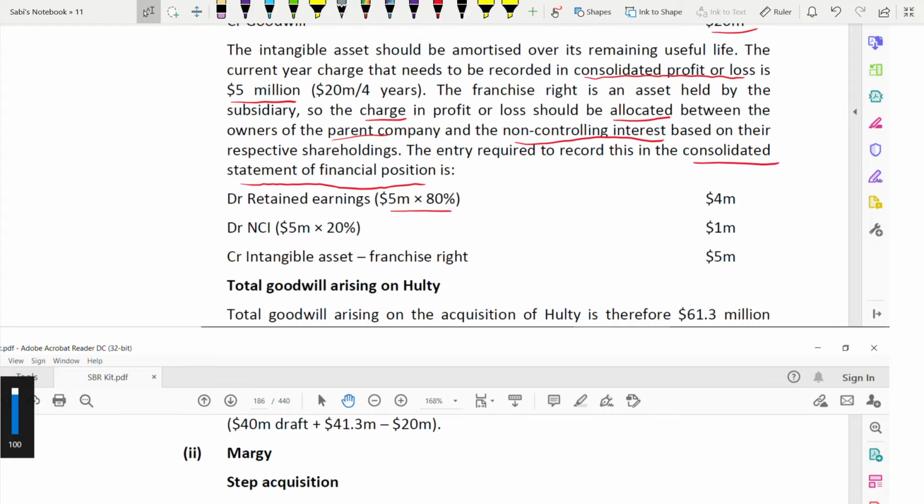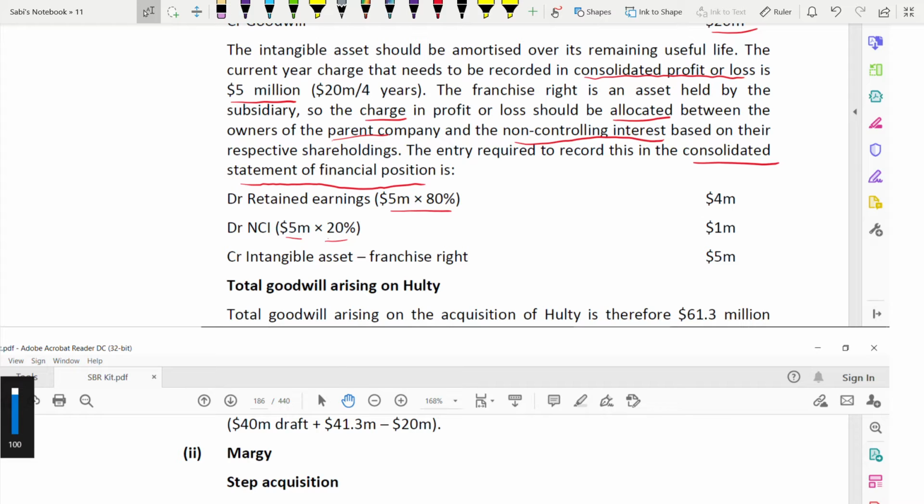It's a cost, no? Amortization, like depreciation, is an expense. It will go in the profit and loss account, so it reduces retained earnings. That's why retained earnings is debited. How much? Only the parent's share of the amortization. Amortization is 5 million, parent share is 80%, so 5 million of 80%, 4 million. NCI is also debit. How much? Only the NCI share. Amortization is 5, and only 20% is NCI. So 1 million. So 4 plus 1, that means credit has to be 5 million.